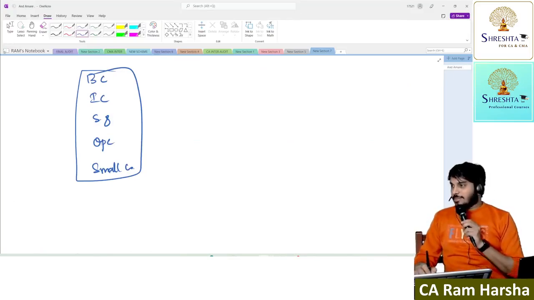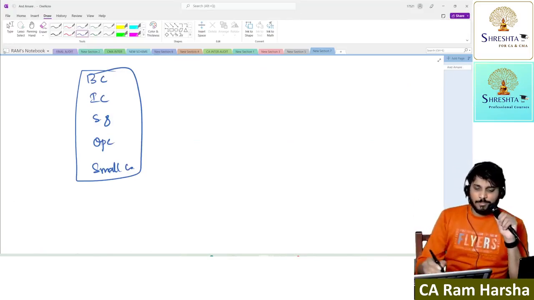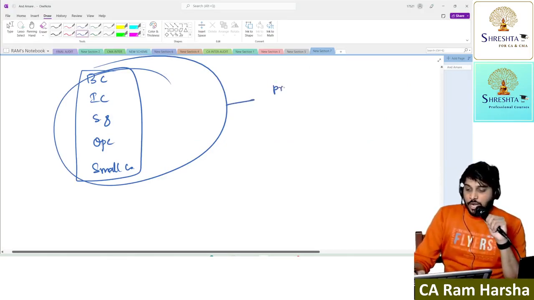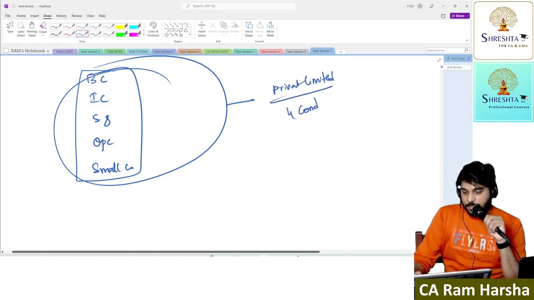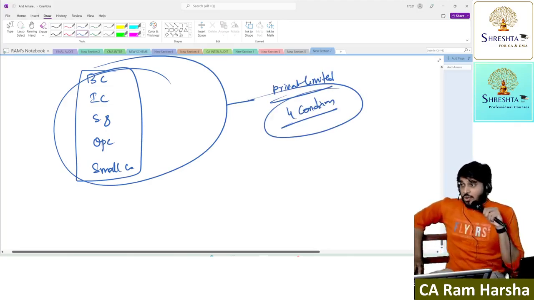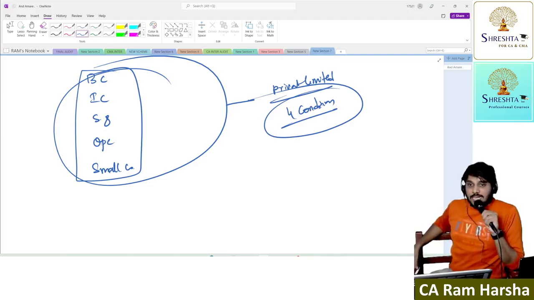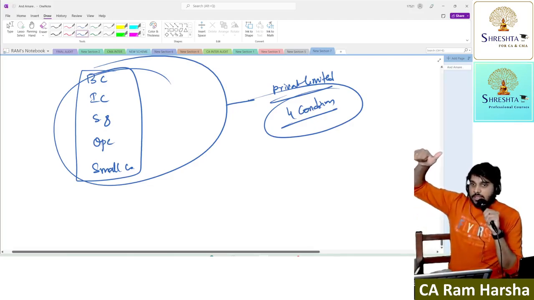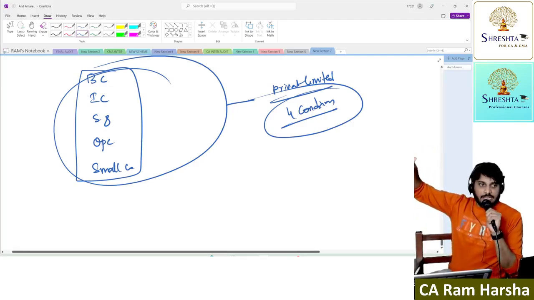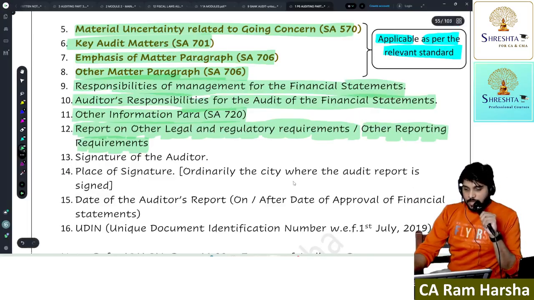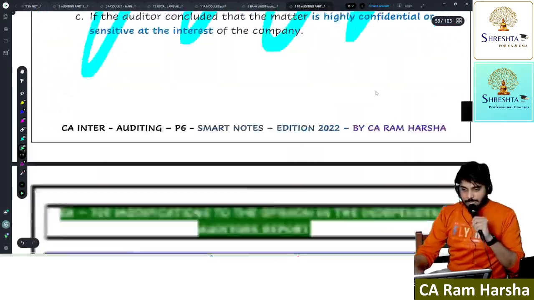Next. So CARO is applicable for all this. Sir, CARO is applicable for all companies except these companies. Understood? Now, CARO is not applicable for private limited companies also, but 4 conditions have to be satisfied. Correct? For a private limited company, CARO does not apply if they satisfy 4 conditions, all 4 must be satisfied. The company shall not be a subsidiary or holding company of a public company.